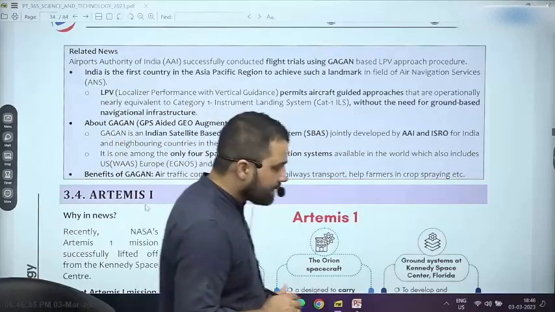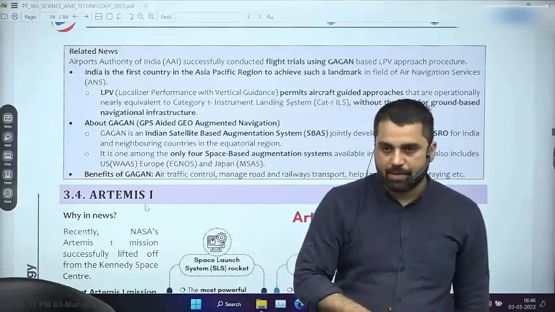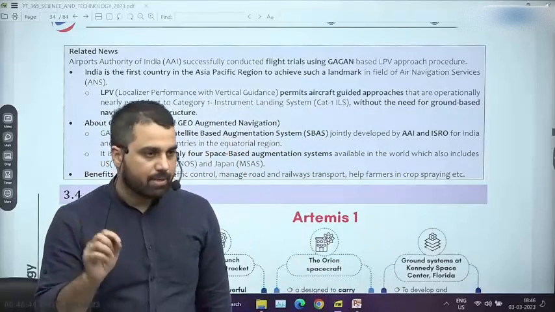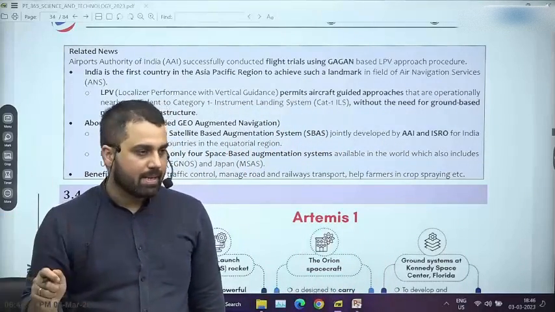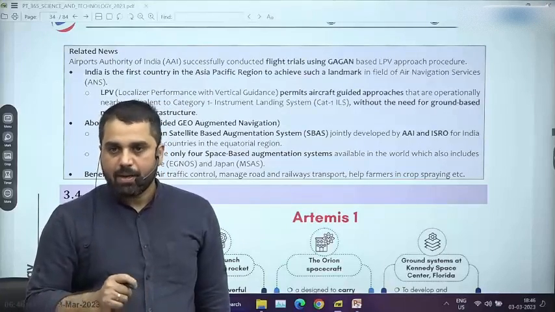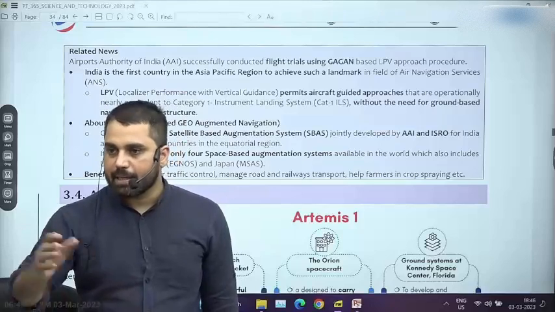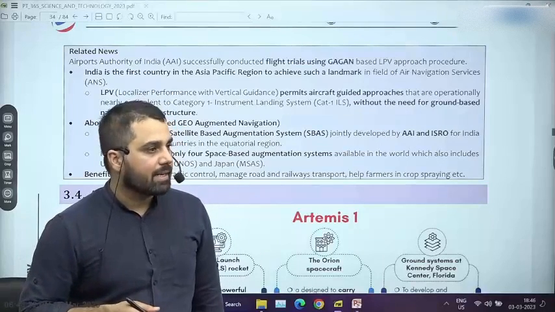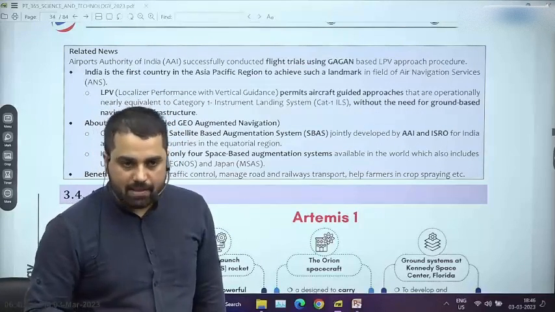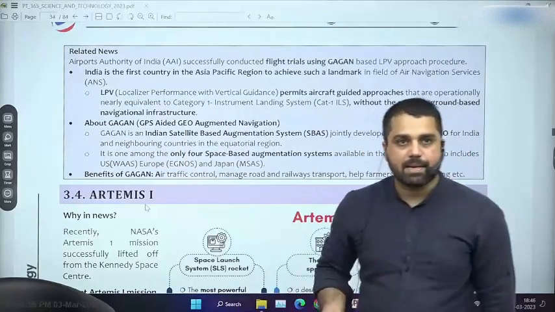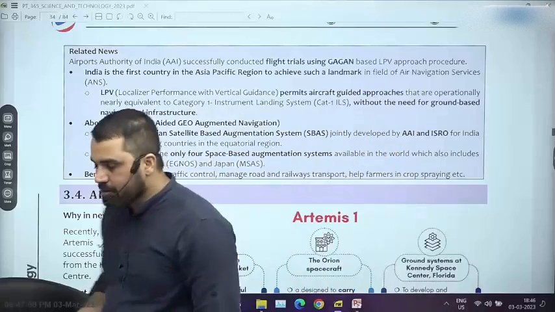And by the way, this Gagan program is older than Navik. And in the Gagan program, the navigational satellites we are using are actually GPS satellites, not Navik satellites. Maybe gradually we will keep using our own navigational satellite, Navik satellite. But as of now, the whole Gagan program was built up with the help of GPS satellites. Any question till now?